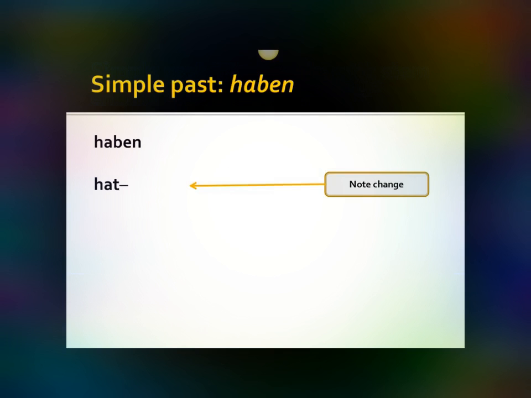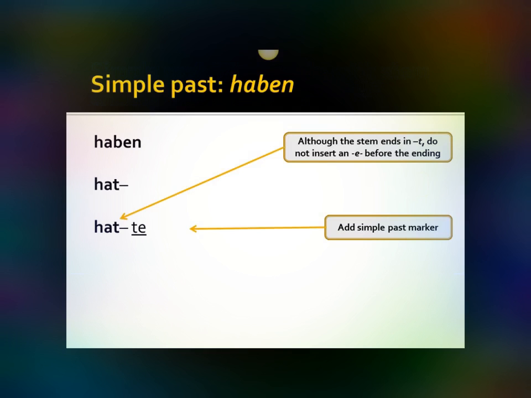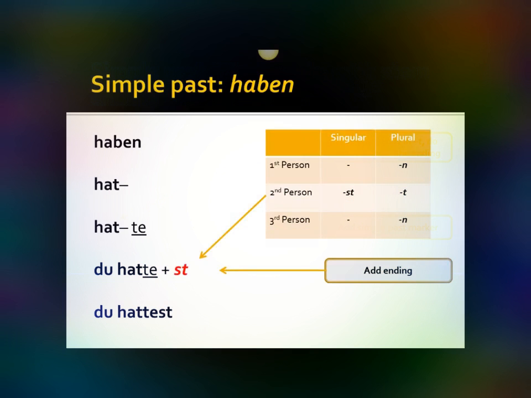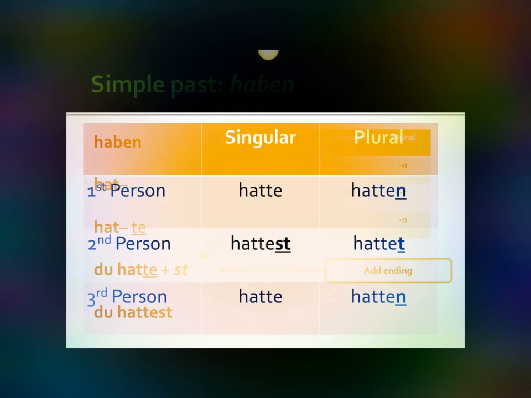So note that change. B goes to a T, and then from there on out, it's going to be roughly the same, with the exception that even though the stem now ends in a T, we're not going to insert an E before the simple past marker. So it's going to be hatte, and on hatte we're just going to add on the conjugation patterns. So what we'll get is something that looks like this.